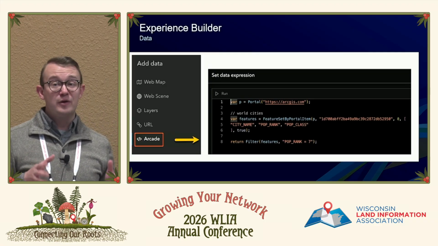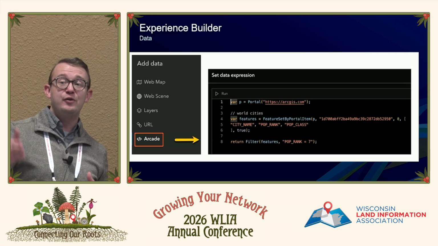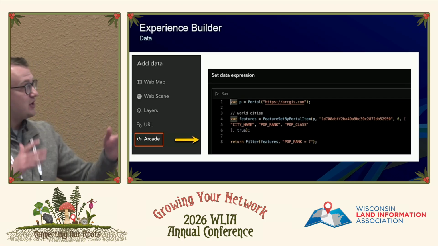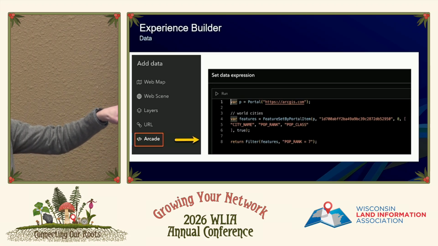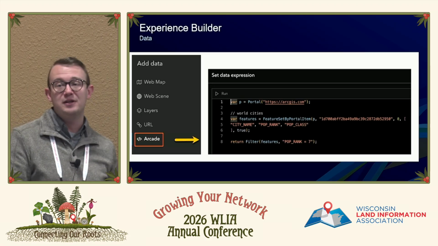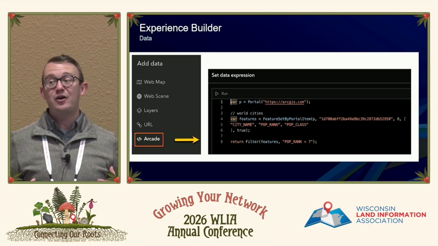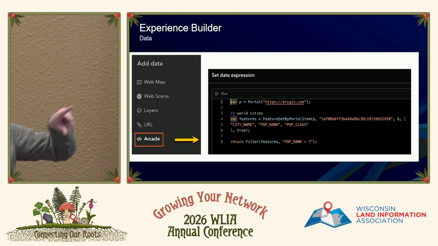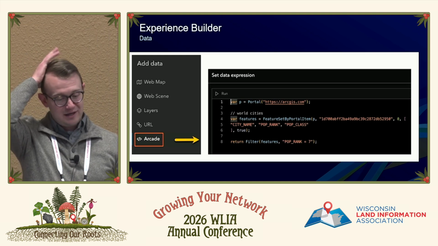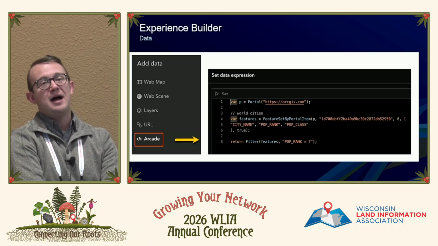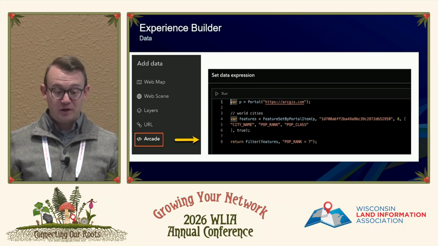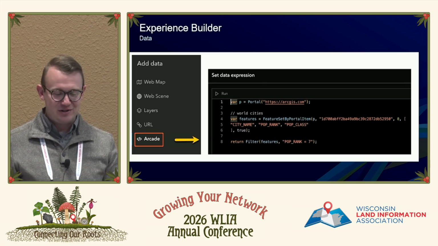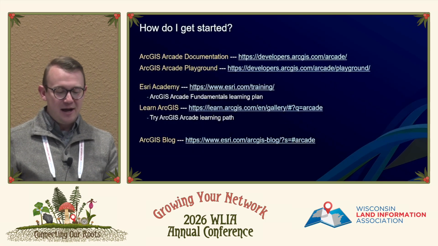And the other really nice thing about this is I can filter what data I'm bringing in before I actually bring it in. So you'll notice here I'm only pulling 3 fields from that: the city name, population rank, population class, because I don't need that whole data set to be part of my map. And then even before I end it, I can still filter on top of that. So I'm only getting the most relevant data to me. This is really great if you're working with other organizations, and it's one of my favorite little hacks in Experience Builder. So I hope you like it.